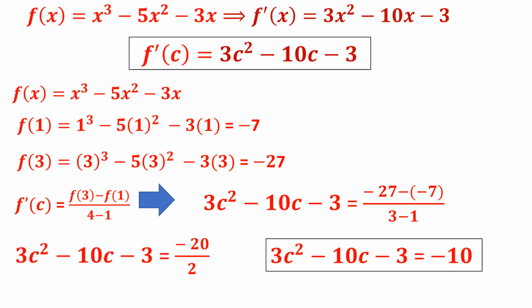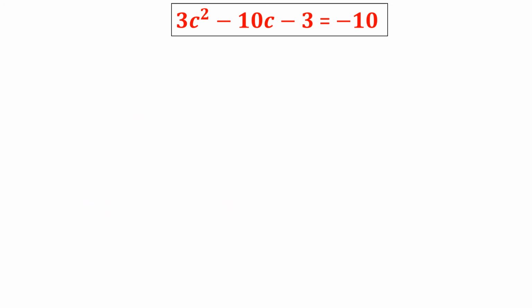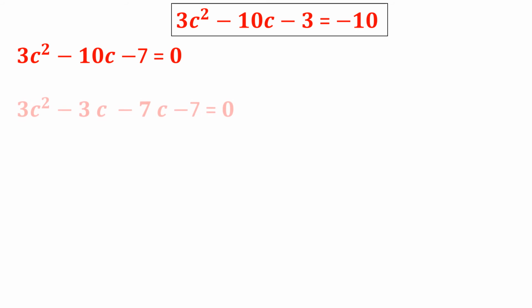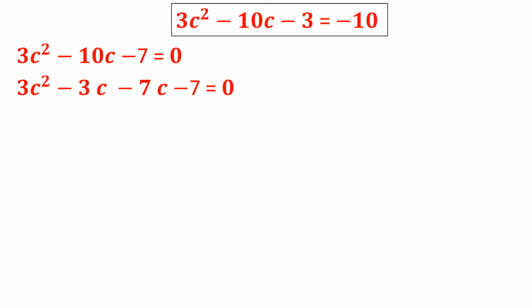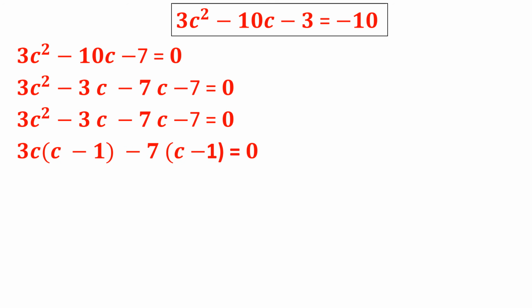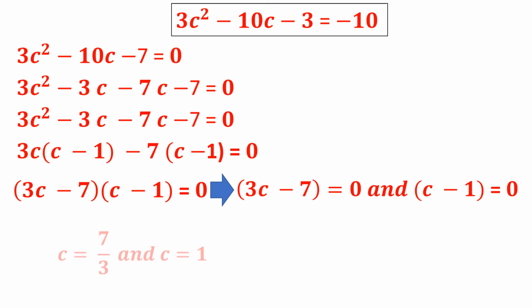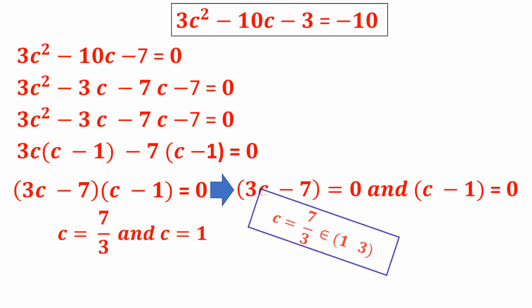You are getting a quadratic equation. 3c square minus 10c minus 3 is equal to minus 10. Let us continue. Therefore, 3c square minus 10c plus 7 is equal to 0. Very quickly we can solve it by splitting the middle term, that is minus 3c minus 7c. Therefore, by taking 3c outside, it is 3c into c minus 1, minus 7 into c minus 1 is equal to 0. 3c minus 7 into c minus 1 is equal to 0 by taking common, and you will get c is equal to 7 by 3 and c is equal to 1.